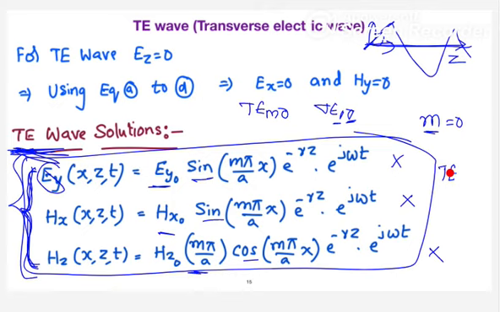1. So in case of TE, the dominant mode is TE10. When you put M equal to 1, all the components exist. Our requirement was at least one electric field and one magnetic field, so that criterion is fulfilled here. So the dominant mode in TE is TE10.